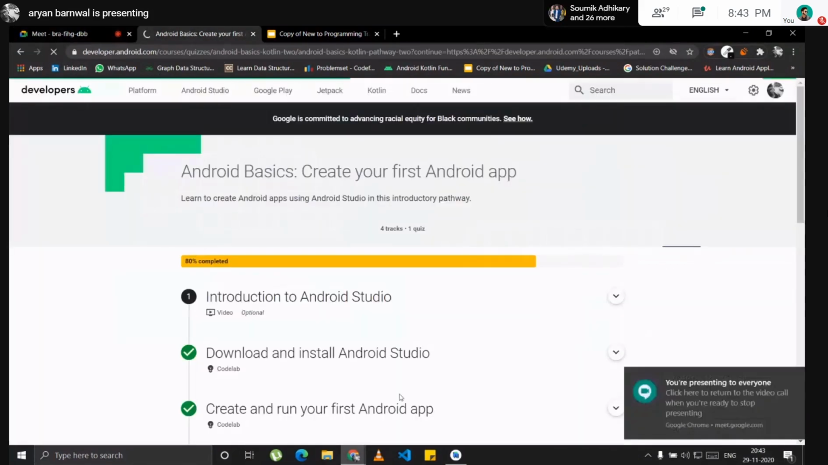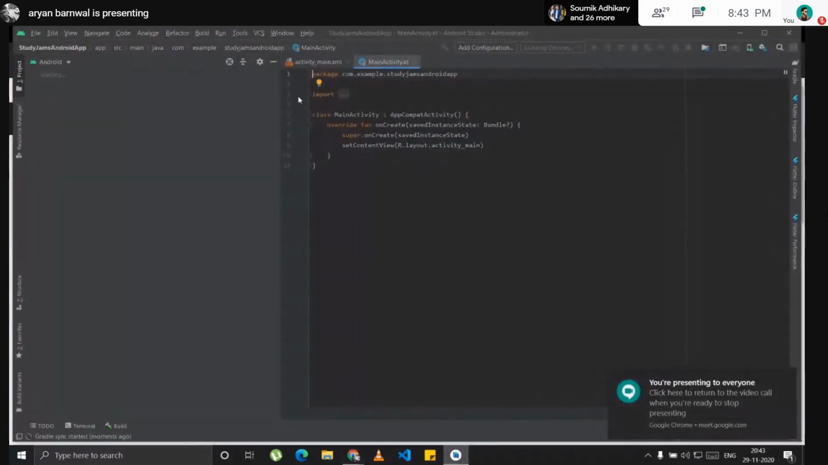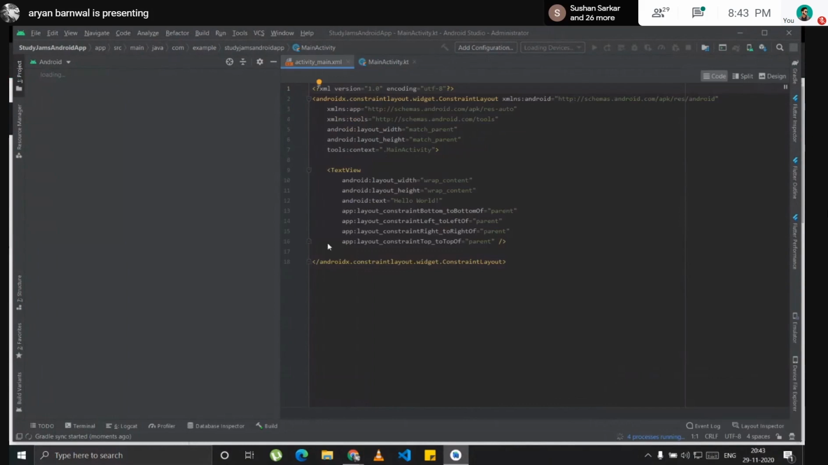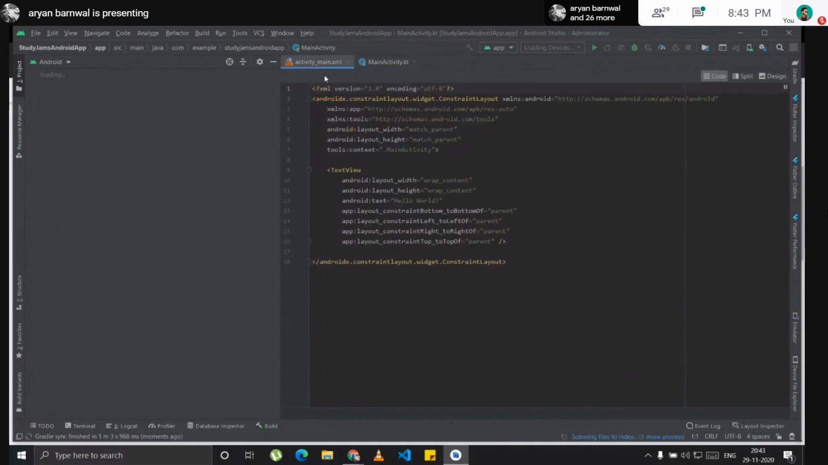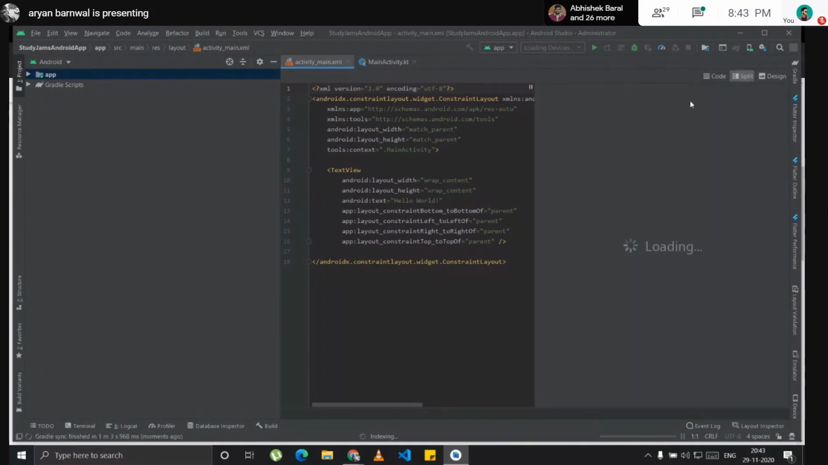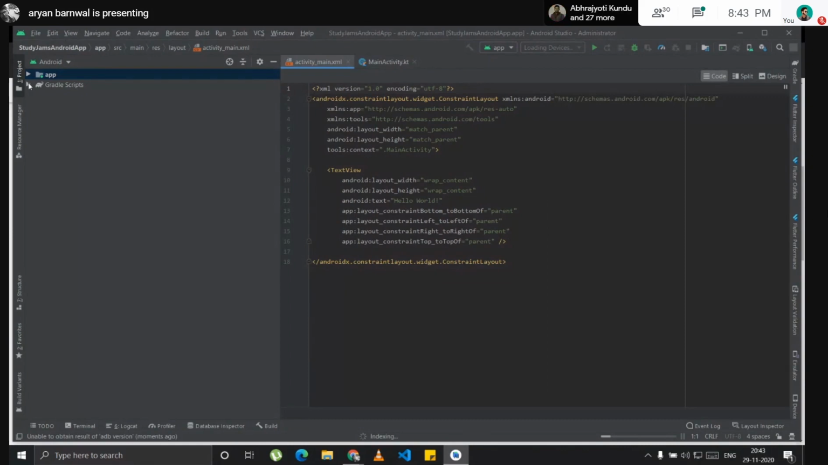Let me refresh. Okay, the Gradle build has finished. You can see that when we open any app, there will be two things: first, a main activity.kt and then a layout file. You can see that there are three things here: code, split, and design. What is this split thing? It's again loading, so that's for later.